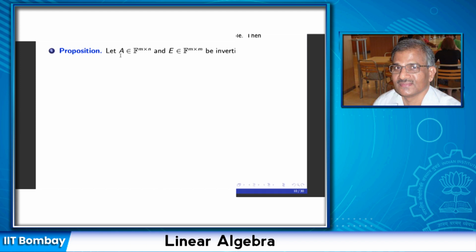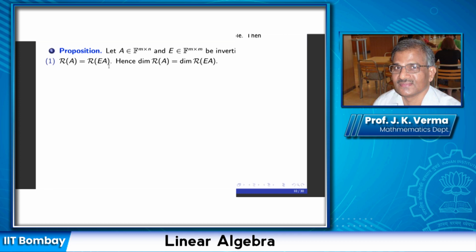Suppose I have a matrix A which is M by N, and E is an M by M invertible matrix. Then I can multiply A on the left by E, and look at the row space of A and the row space of E times A. Then this proposition says that the row space of A and row space of E times A are identical, and therefore their dimensions are also equal.